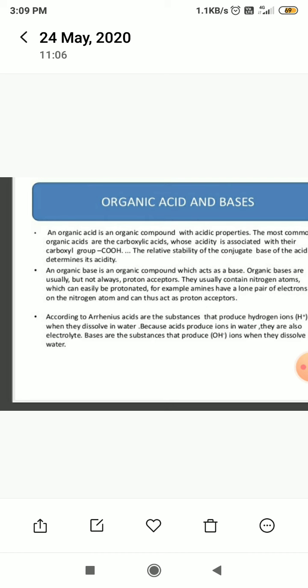According to Arrhenius, acids are substances that produce hydrogen ions when they dissolve in water. Because acids produce ions in water, they are also electrolytes. Bases are substances that produce OH minus ions when they dissolve in water.